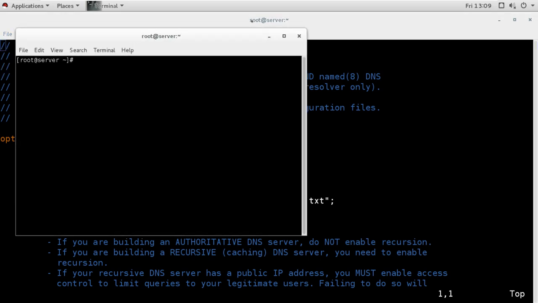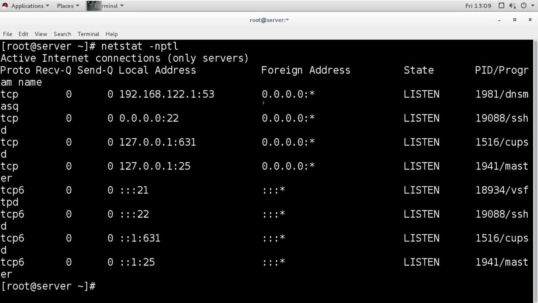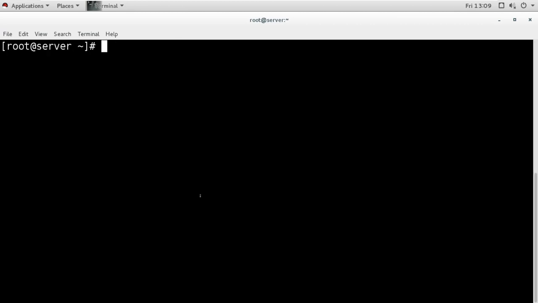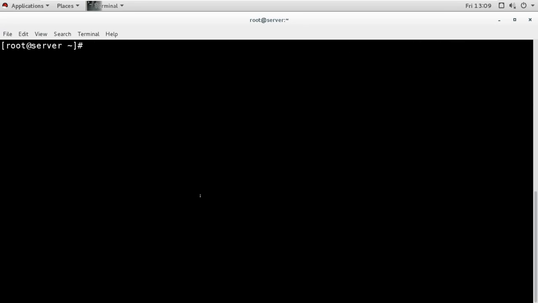So when you start the server, it will only listen on the loopback interface. We can check by the netstat command, netstat -ntpl, and port 53 is not running DNS. Because we have not started the DNS right now, but when we start it, it will listen only on localhost. Why? Because of this setting.